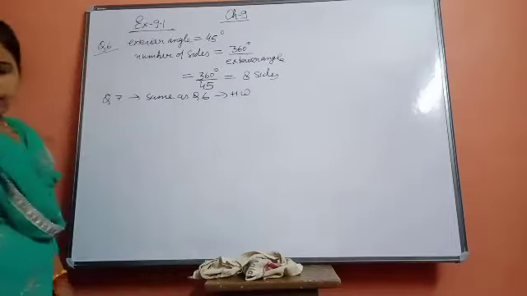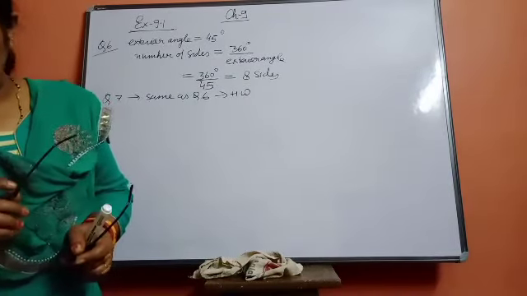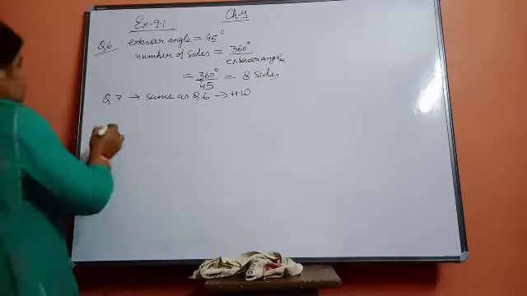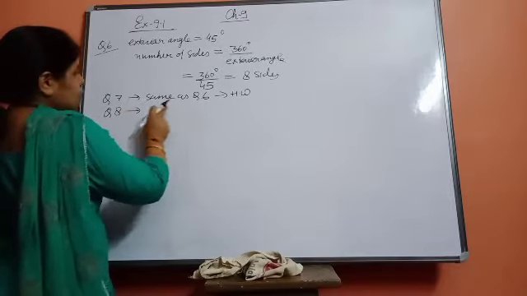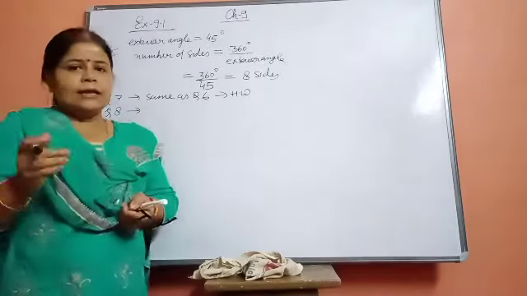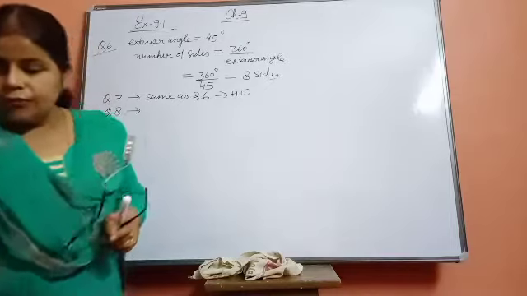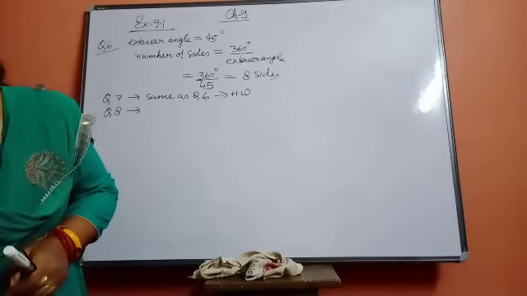Now, is it possible to have a regular polygon with each exterior angle of 32 degrees? Question number 8 is also like question number 6. If it comes as a whole number, then the polygon will be possible. If it comes as a fraction, as I did for question number 4, it will not be possible.